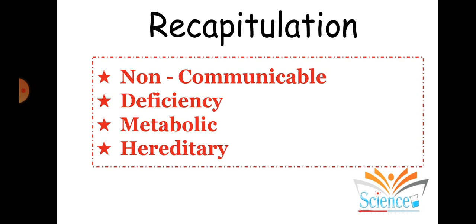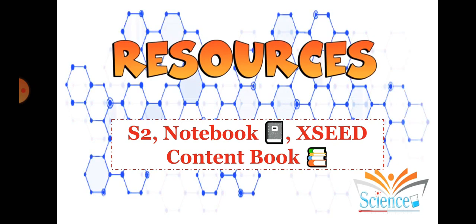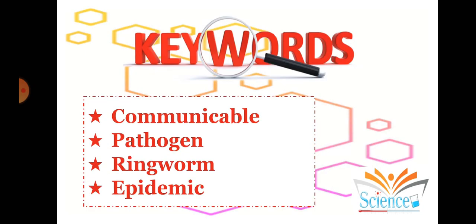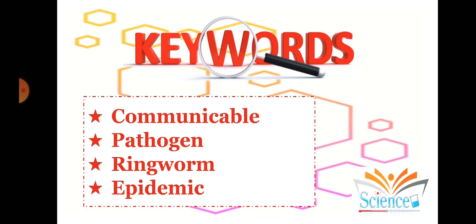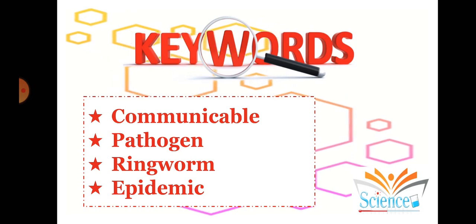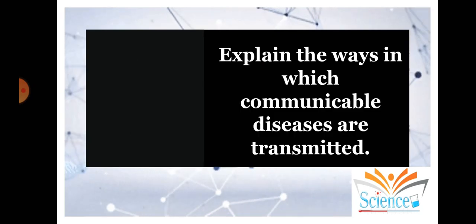So let's start today's class and see what we have here. The first thing is we will need some resources, which are usual and very common: our S2 worksheet, notebook, and Exceed content book. The keywords for our class are communicable, which means that can be transmitted very easily from one body to another; pathogen, ringworm, and epidemic. These are biological terms, and we will discuss what they mean.